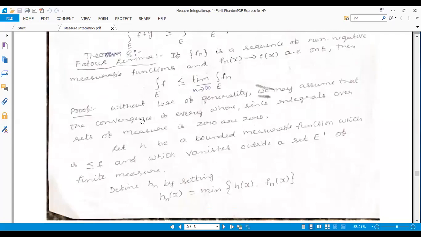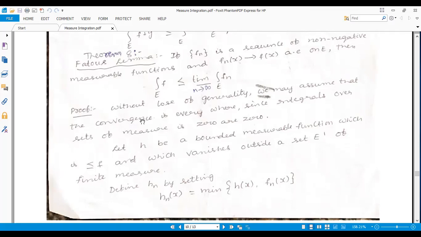Here, how to prove this? First, we can start without loss of generality. We assume that the convergence is everywhere, meaning the limit as n tends to infinity of fn(x) is equal to f(x) everywhere. Since the integral over a set of measure 0 is 0, if any portion has measure 0, its integral is also 0.